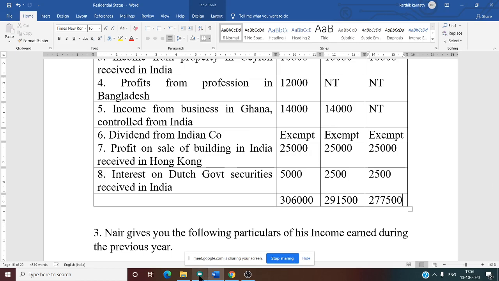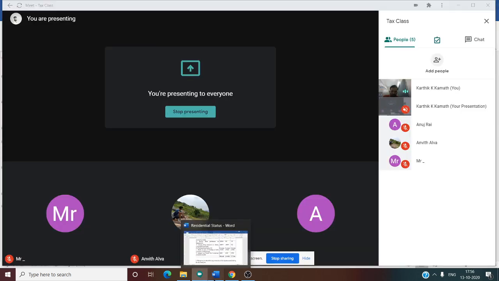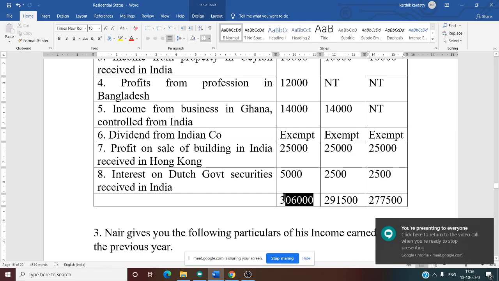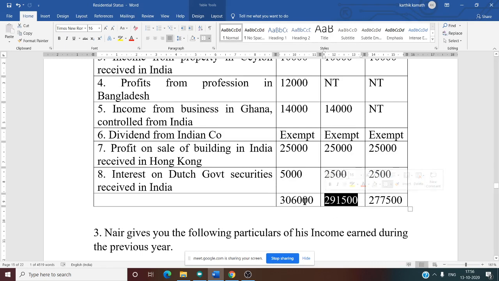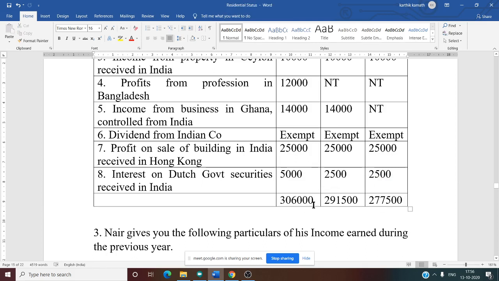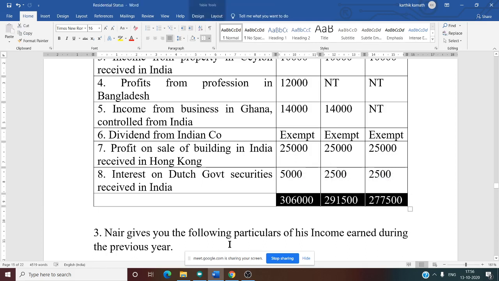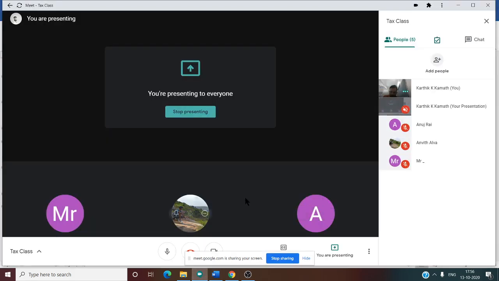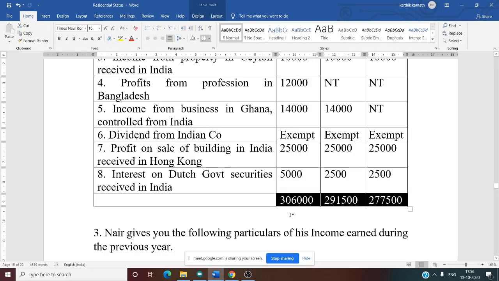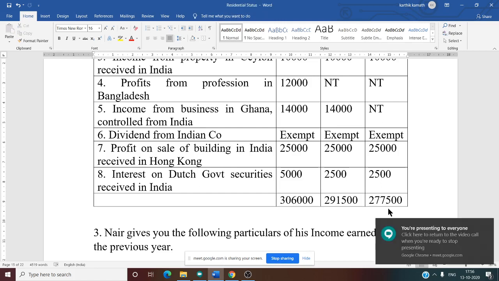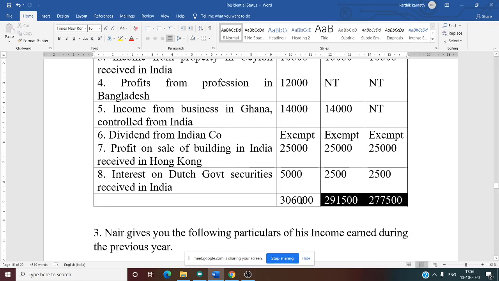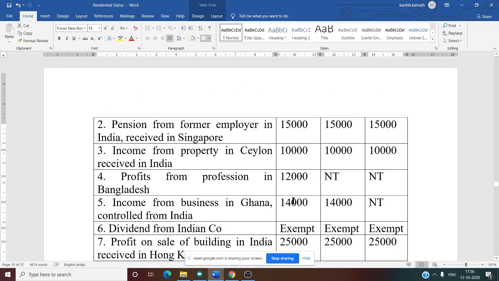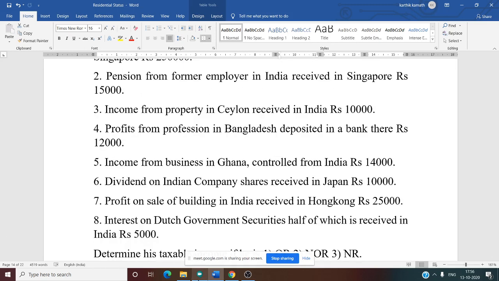Now you can cross check it. How can you cross check it? The first column total is always more than the second column total. The second column total is always more than the third column total. Ascending order or descending order? Descending order. The first one is more, the second one is less, then the third one is very less. So this is our taxable income or incidence of tax or scope of total income. That is the second problem. Now any doubt regarding this you can ask me.